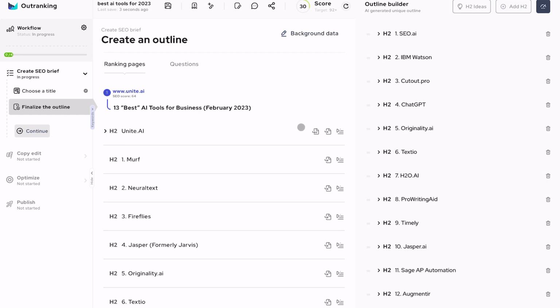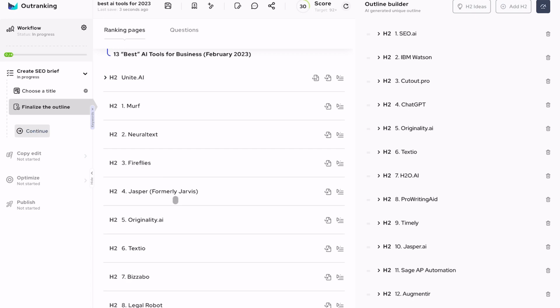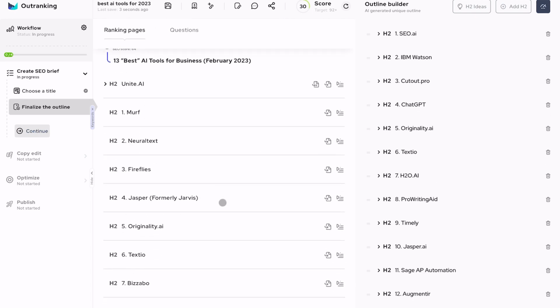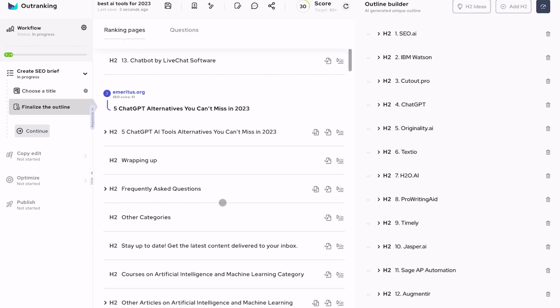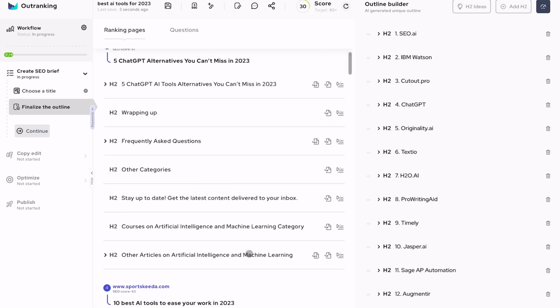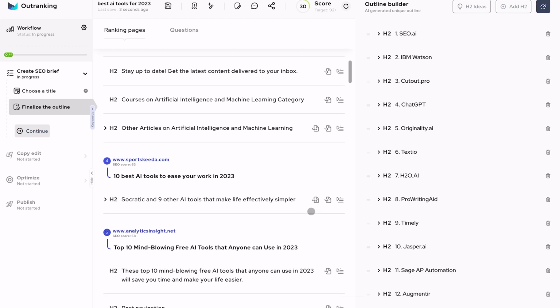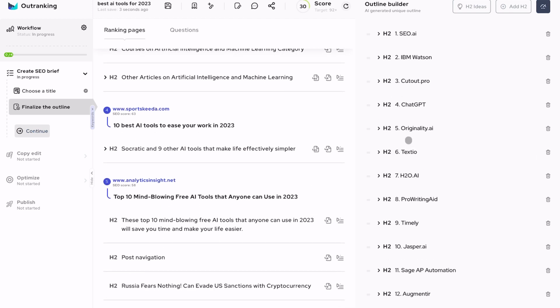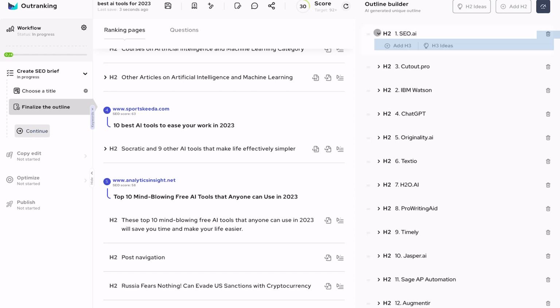But normally you would use the tool in a way that you see the content here on the left side. You see all the content, all the headlines from your competitors. And by clicking on here, you can integrate it into your, so it shows up here now. You can integrate everything to your article. These are the headlines that you will have in your content. You can move them up or down by just clicking here and moving them up. You can click on them.